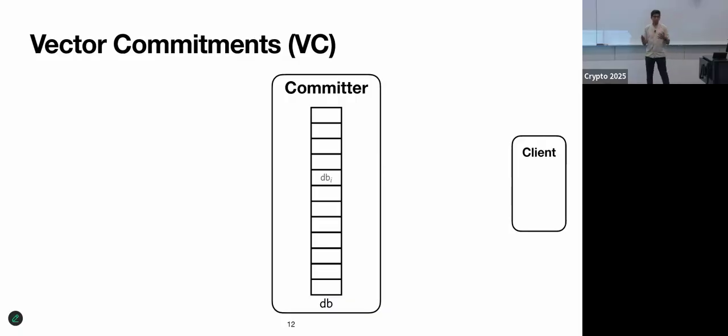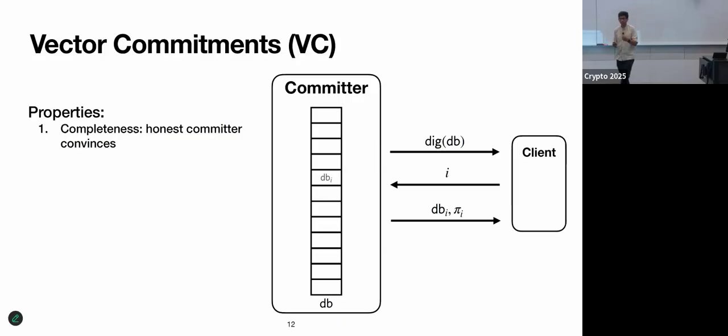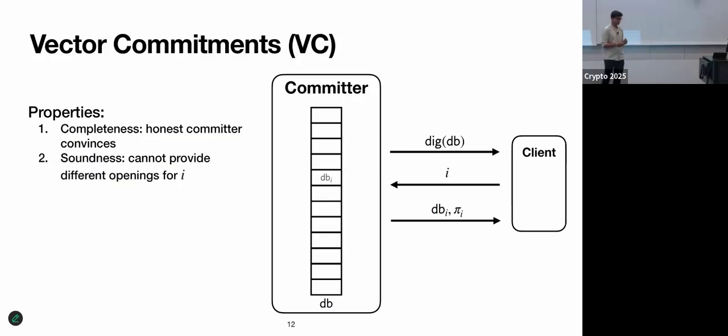I'll first introduce this new primitive called vector commitments. This basically allows the committer to commit to some database or message, and then provide some kind of opening proof that asserts that the ith location is some claimed value. The properties we want are completeness: if the committer is behaving honestly, it can produce valid proofs that the client will accept. And soundness, or function binding or position binding, which says that you cannot provide different openings that are accepted by the client for the same location. So I can't give you a proof for dbi and also for dbi prime. There's no way to do that.